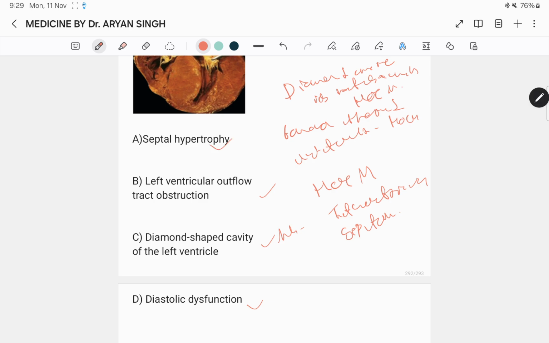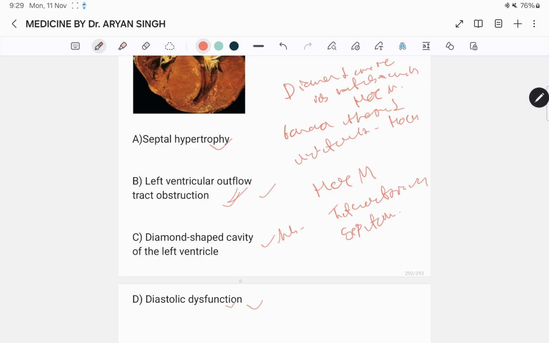Septal hypertrophy shows a specimen of an enlarged heart with interventricular septal hypertrophy that is reducing the cavity size of the left ventricle. In left ventricular outflow tract obstruction, the image shows a specimen of an enlarged heart with interventricular septal hypertrophy that reduces the cavity size of the left ventricle. Thus, it is an example of diastolic dysfunction. This reduces the end diastolic volume significantly, and the presence of dynamic left ventricular hypertrophy results in low cardiac output.